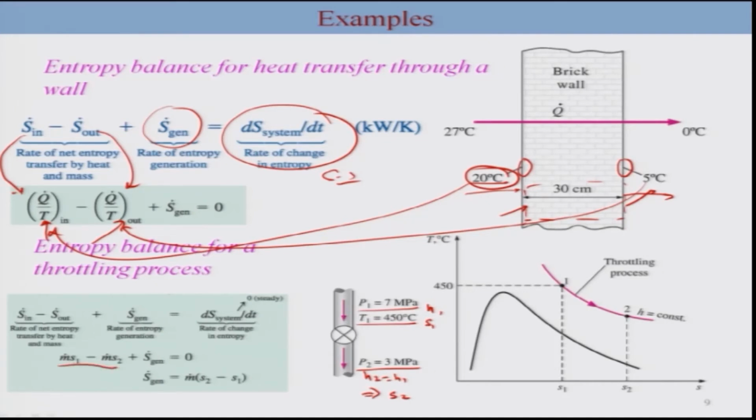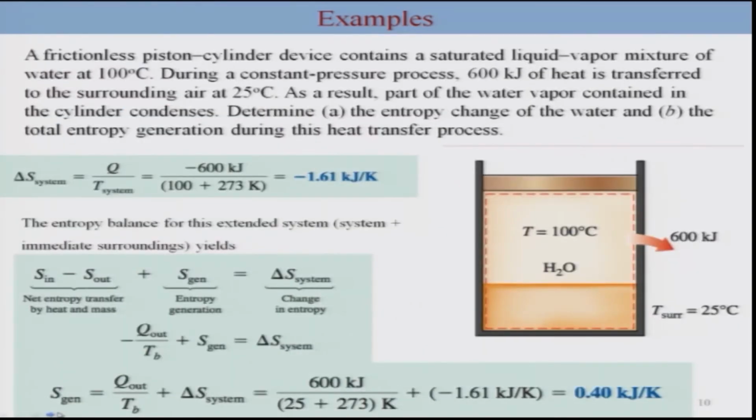So this can be written as m dot S1 minus m dot S2, because m dot is fixed, considering a single stream steady flow system. Thus you can write S generation in this form. From this analysis you can find out S1, and from the conditions of P2 equal to 3 megapascal and h constant, you can find out S2, and thus you can calculate S generation for this throttling process. Okay, so let me end this lecture with this example.